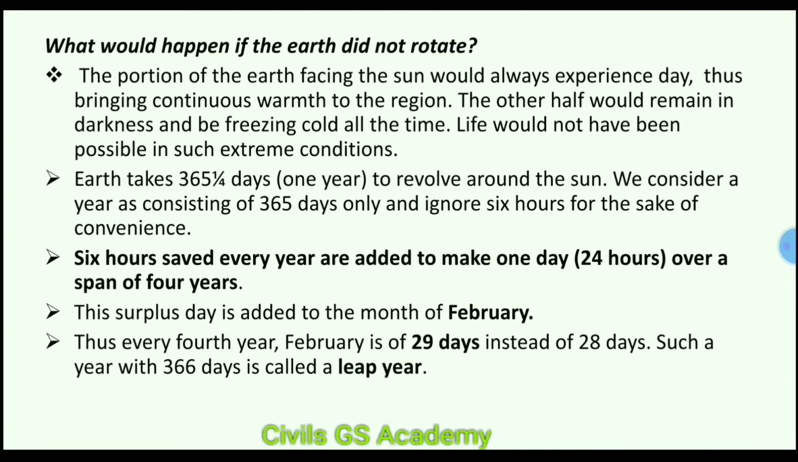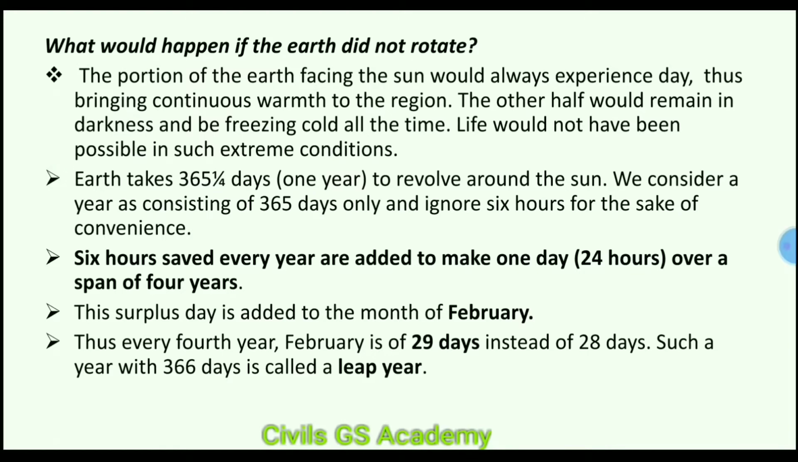What would happen if the earth did not rotate? The portion of the earth facing the sun would always experience day, thus bringing continuous warmth to the region. And what happens to the other area? The other half would remain in darkness and be freezing cold all the time. Life would not have been possible in such extreme conditions. So if the earth did not rotate, life would become impossible on earth, because one half is under severe heat and the other half is under freezing cold.